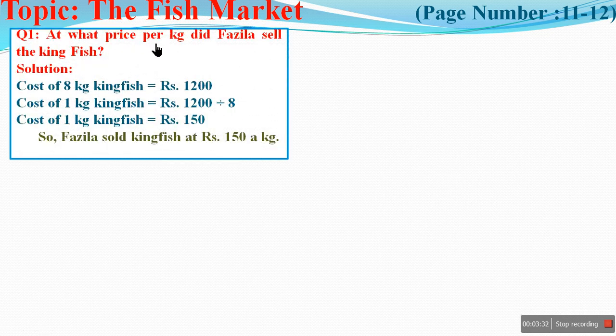At what price per kg did Fazila sell the kingfish? Cost of 8 kg kingfish is equal to 1200 rupees. So first we calculate for 1 kg. 1 kg kingfish is equal to 1200 divided by 8. Total 8 kg cost 1200, so 1 kg cost is divided by 8. So 1200 divided by 8 is equal to 150. Cost of 1 kg kingfish is equal to rupees 150. So Fazila sold kingfish at rupees 150 a kg.